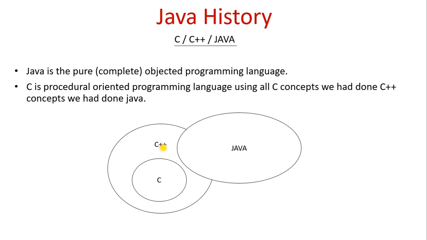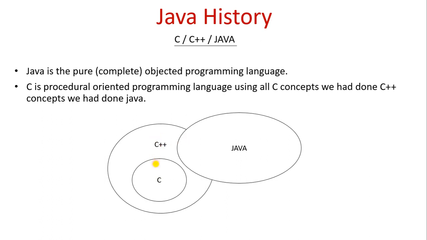C++ is object oriented, but it is not pure object oriented. Java is pure object oriented. This is the difference. Let's understand why these are different. When we developed C, it was called a procedural oriented programming language. When we were developing C++, we took some features or concepts of C, and with that we developed C++.